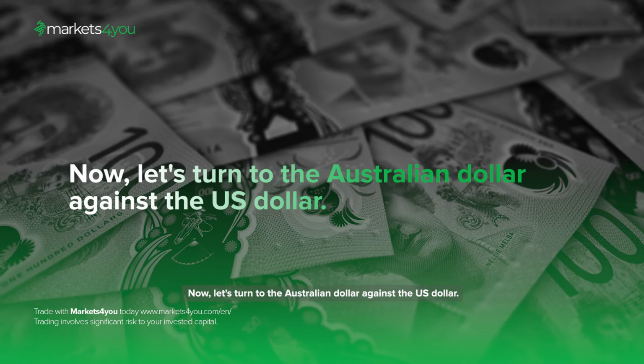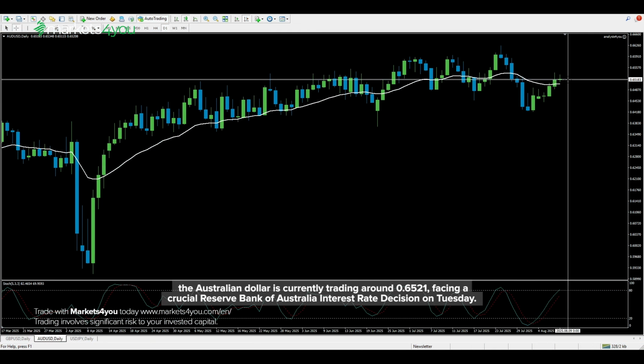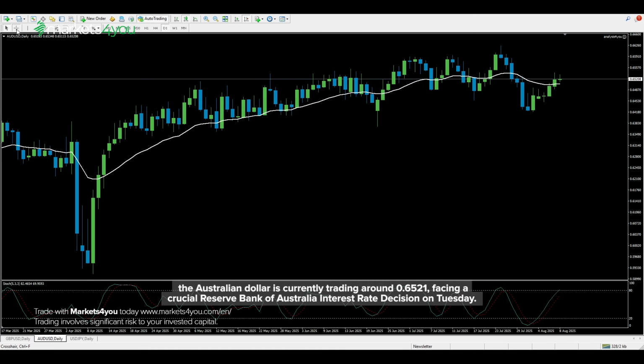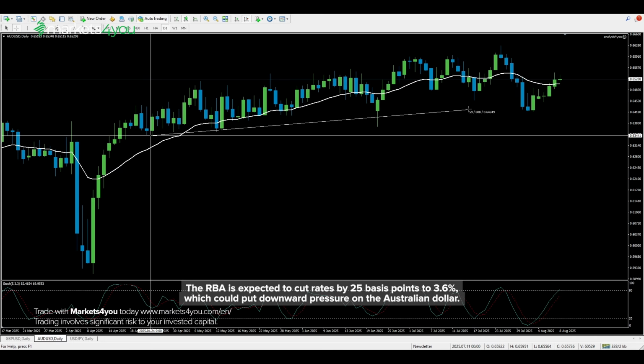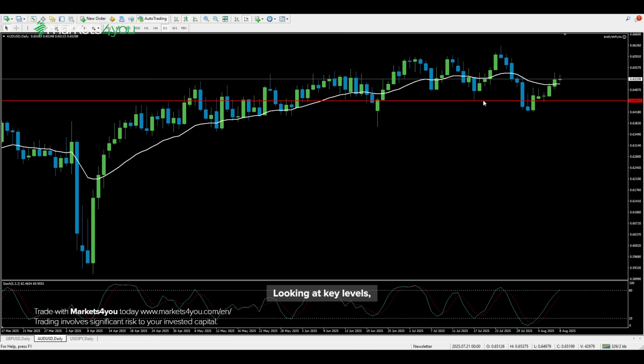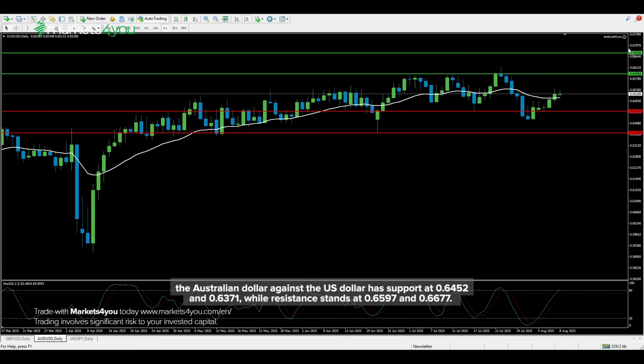Now, let's turn to the Australian dollar against the US dollar. On the daily chart, the Australian dollar is currently trading around 0.6521, facing a crucial Reserve Bank of Australia interest rate decision on Tuesday. The RBA is expected to cut rates by 25 basis points to 3.6%, which could put downward pressure on the Australian dollar. Looking at key levels, the Australian dollar against the US dollar has support at 0.6452 and 0.6371, while resistance stands at 0.6597 and 0.6677.